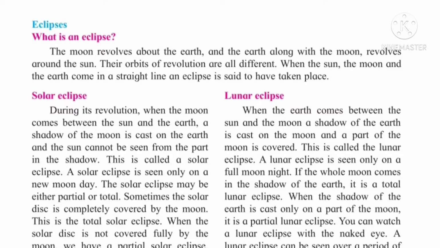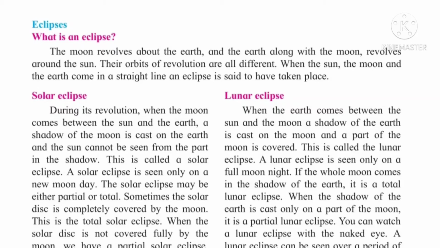There are two types of eclipse, that is solar eclipse and lunar eclipse. Now let's start with the first type, that is solar eclipse. During its revolution, when the moon comes between the sun and the earth, a shadow of the moon is cast on the earth and the sun cannot be seen from the part in the shadow.